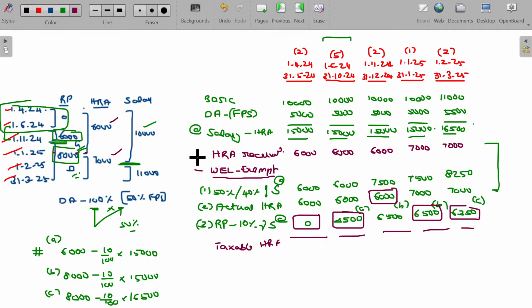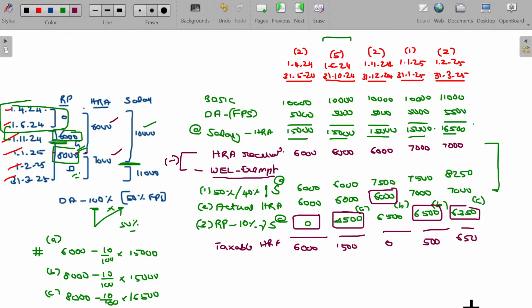You have to subtract the HRA received. This least of the three will be subtracted from the HRA received. So 6,000 minus 0, entire 6,000 is taxable. 6,000 minus 4,500, 1,500 is taxable. 6,000 minus 6,000, 0. 7,000 minus 6,500, 500 taxable. 7,000 minus 6,350, 650 is taxable.